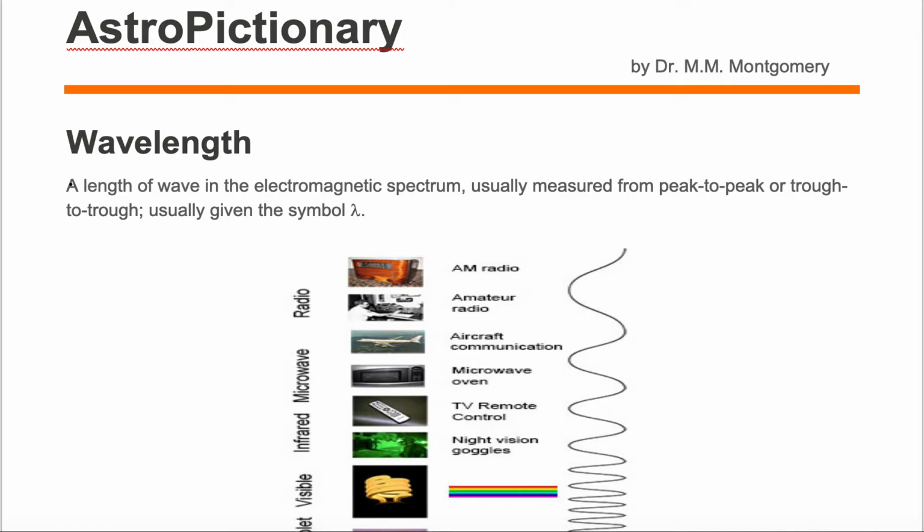Wavelength is the length of a wave in the electromagnetic spectrum, usually measured from peak to peak or trough to trough, and it is usually given the symbol lambda.